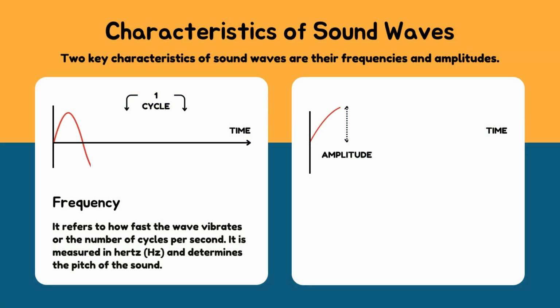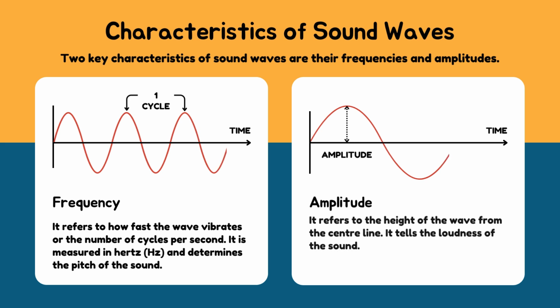Characteristics of sound waves. Two key characteristics of sound waves are their frequencies and amplitudes. Frequency. It refers to how fast the wave vibrates or the number of cycles per second. It is measured in hertz and determines the pitch of the sound. Amplitude. It refers to the height of the wave from the center line. It tells the loudness of the sound.